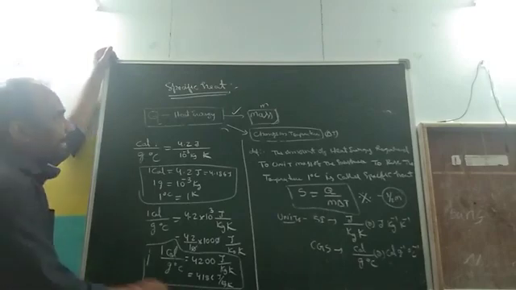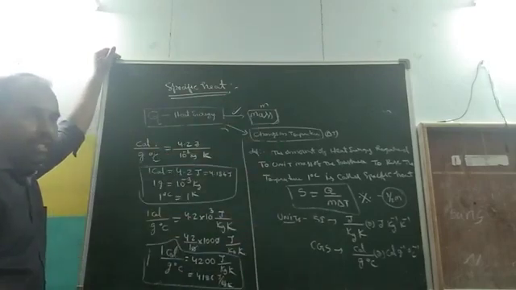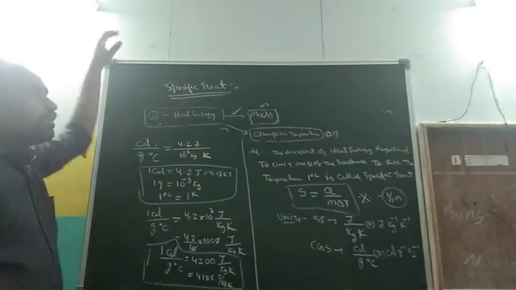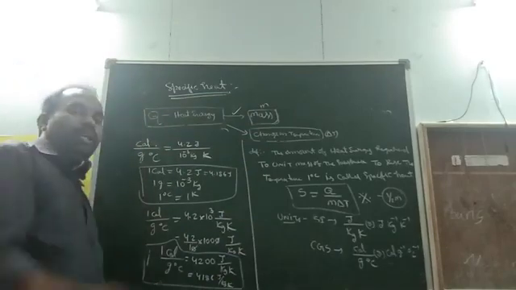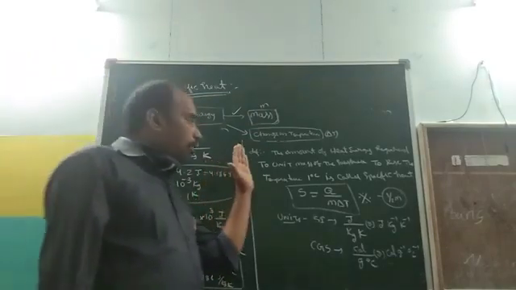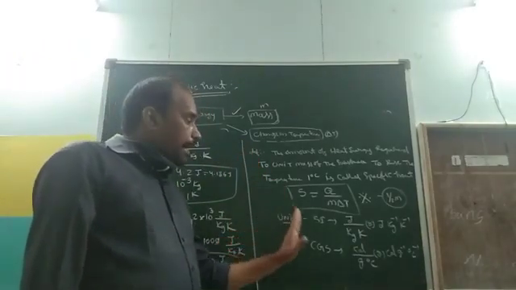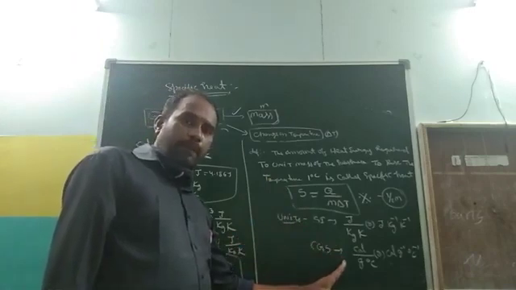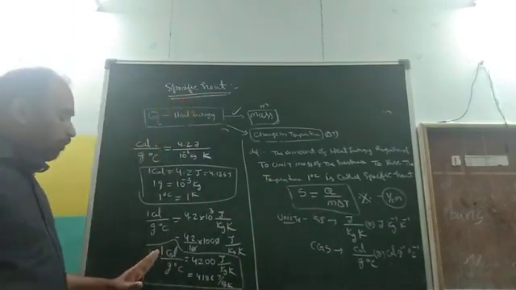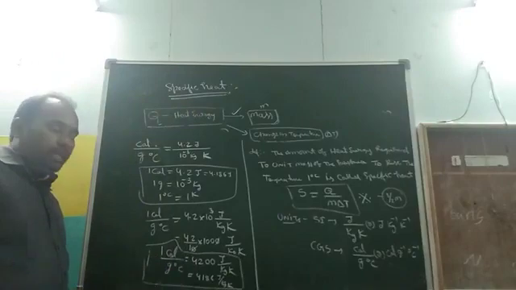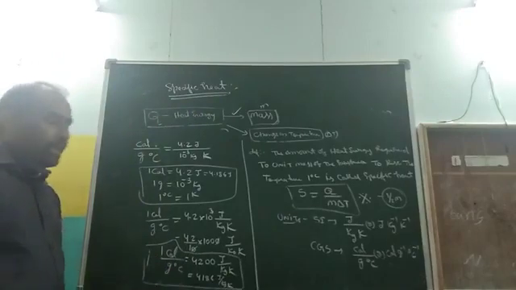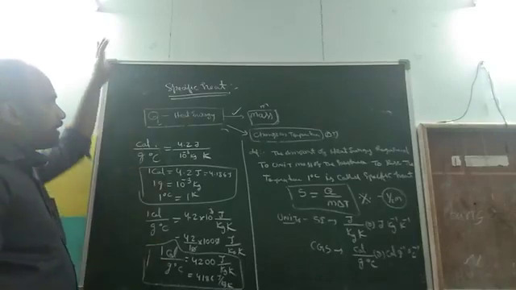So this is the concept of specific heat. For the public examination, they ask a 1 mark question for the definition, a half mark question for the formula, another half mark for the units, and another half mark for the relation between the CGS units and the SI units.